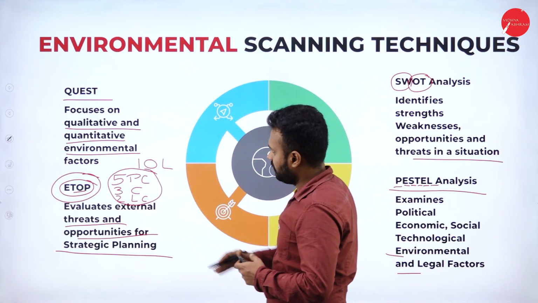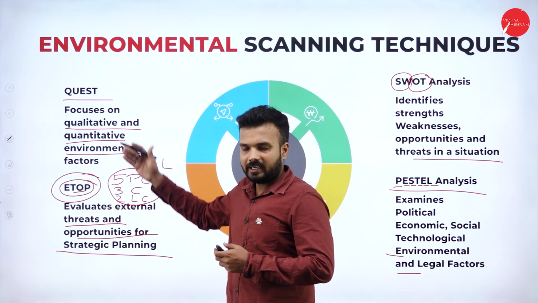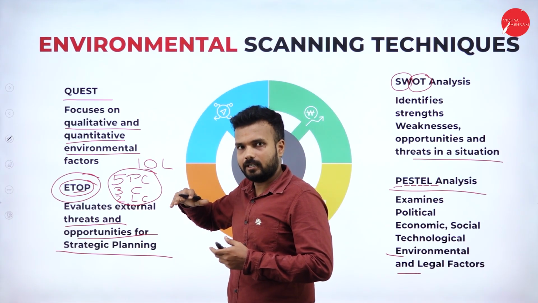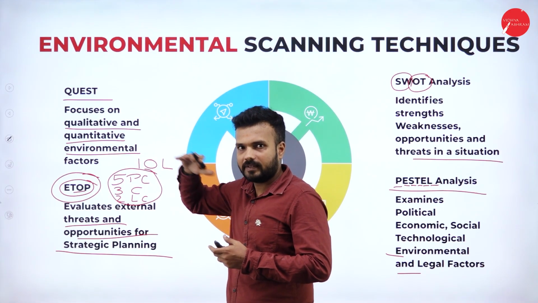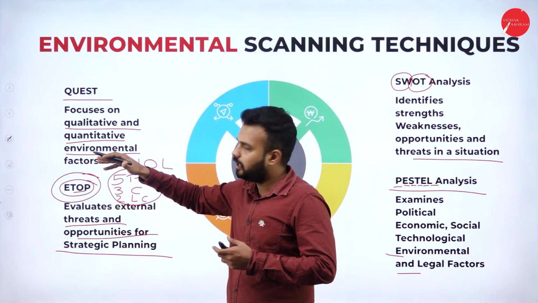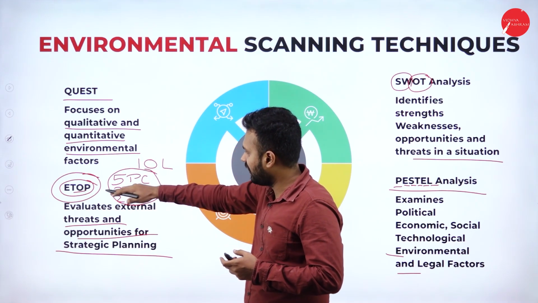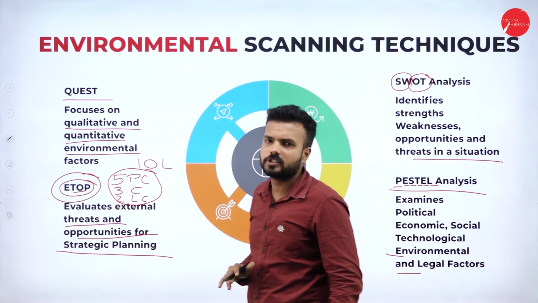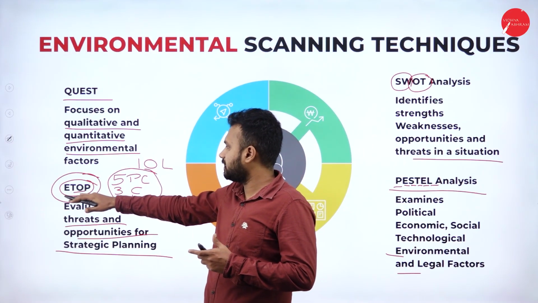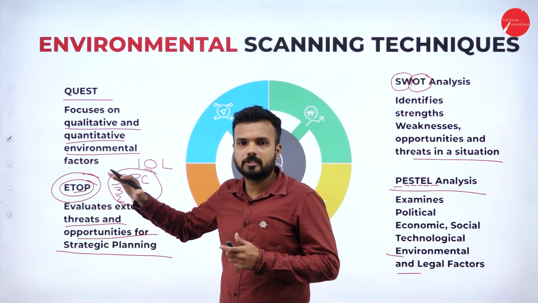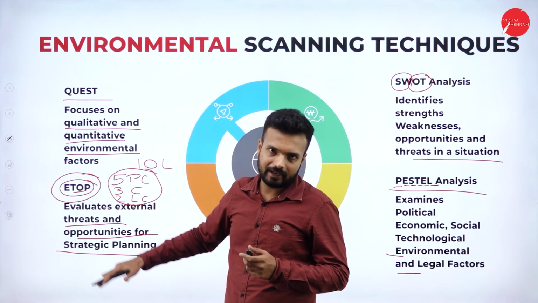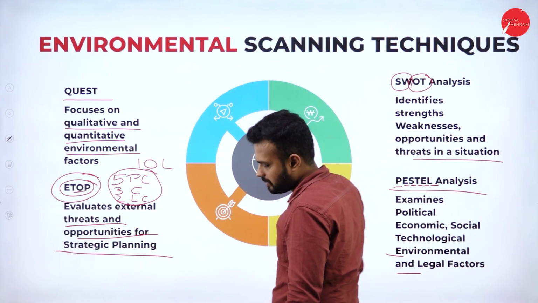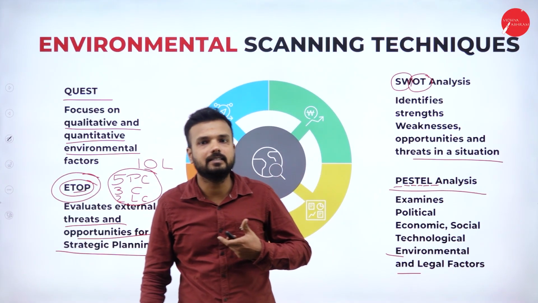There are 4 kinds of analysis: quantitative and qualitative analysis regarding the quality and quantity of the external environment. What kind of customers are available, and what quantity of customers are available in the external environment. ETOP, that is nothing but the Environmental Threats and Opportunities Profile. Okay, so what are the threats in the environment and what are the opportunities available in the external environment. So it's about the external analysis, followed by the SWOT analysis: